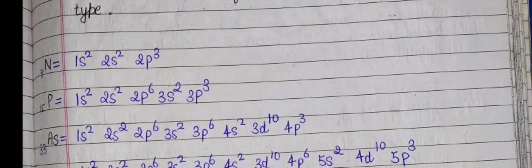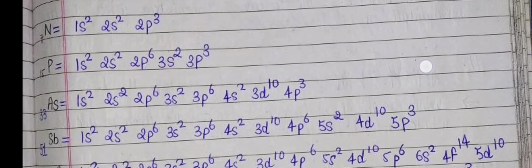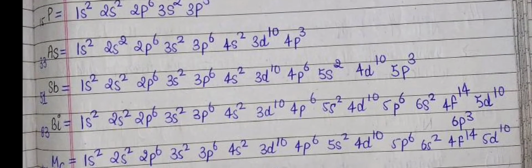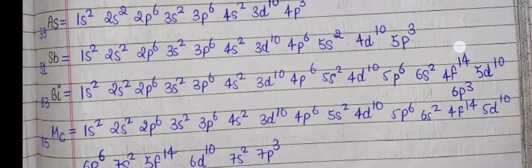Arsenic, atomic number 33: 1s2, 2s2, 2p6, 3s2, 3p6, 4s2, 3d10 and 4p3. So we have seen here in the second period element 2p3, third period 3p3, 4p3, 5p3 and 6p3 and 7p3.